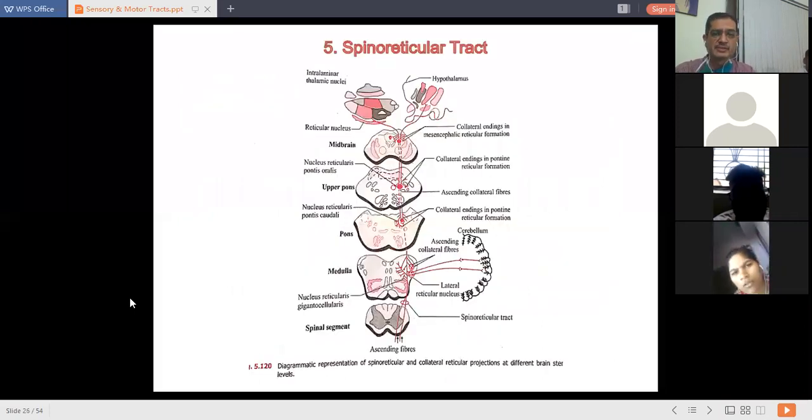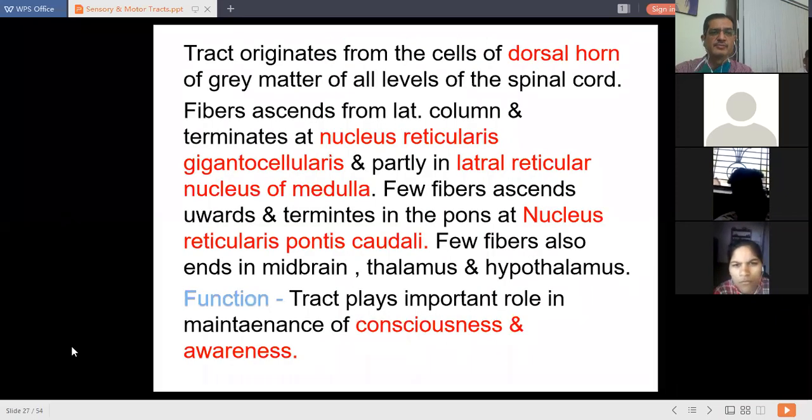The next tract is the spinoreticular tract. It starts from the dorsal gray horn of the spinal cord, ascends upwards and gets terminated in the brainstem, that is, the reticular formation of the brainstem, and the thalamus and hypothalamus. Function: it plays an important role in maintenance of consciousness and awareness.